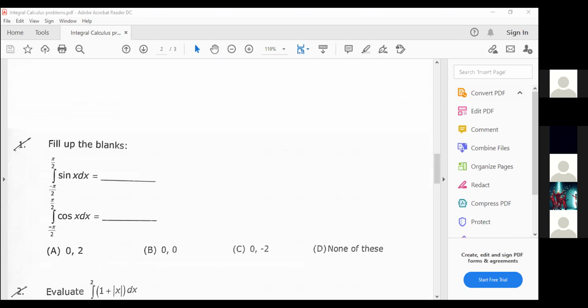So next one, can you find out these two? Fill the blanks, that means the value of this integral and this integral. What will be the value of these two integrals? Whatever procedure or concepts we applied for the second problem, the same concept you can apply here also. Based on that, evaluate these two integrals and tell me the values.